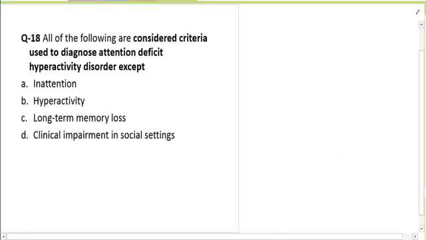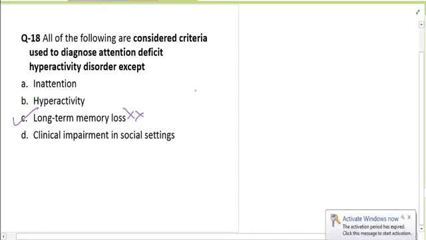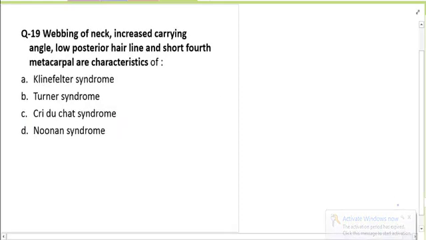Now all of the following are criteria for attention deficit hyperactive disorder except. So long-term memory loss is not a part of this. According to the DSM criteria, the most important clinical features are inattention and developmentally inappropriate activity levels, so they are very hyperactive, and long-term memory loss is not seen with ADHD.